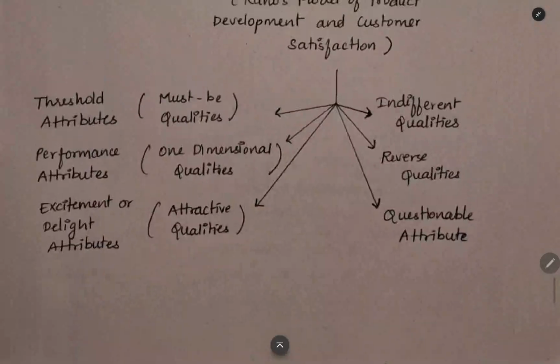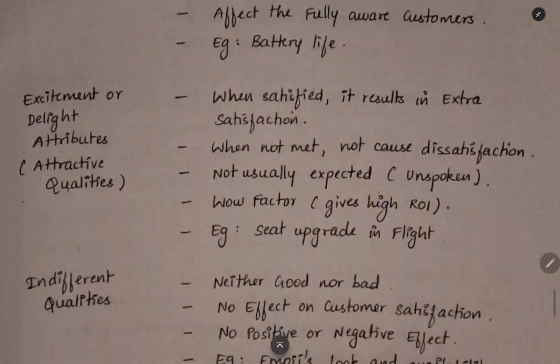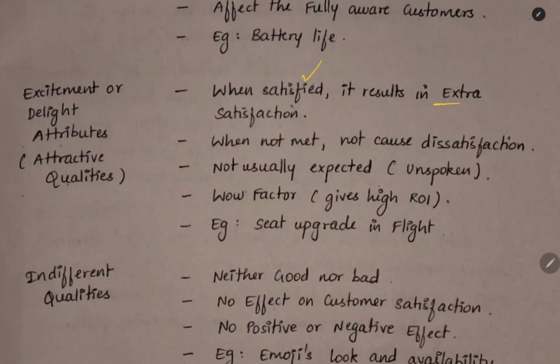The next thing is excitement or delight attributes. The customer will be very happy and will be attracted when these qualities are there in the product. So these are the qualities that will attract the customer. When you are giving this to the customer, this will give extra satisfaction. The customer will be very happy. But when you are not meeting this, it will not cause any anger for the customer. He will not be angry because you are not giving the extra excitement attribute. These are the extra things which you are giving to the customer.